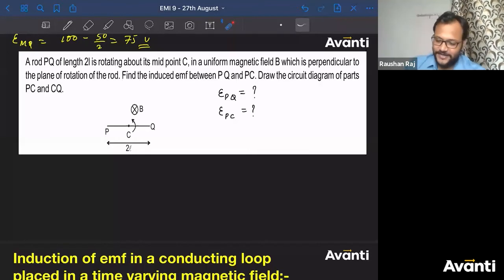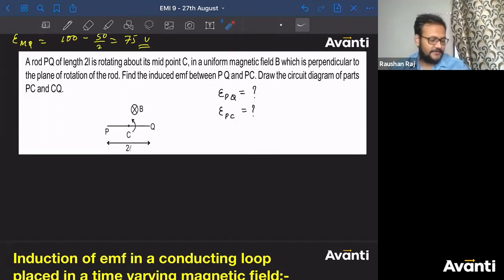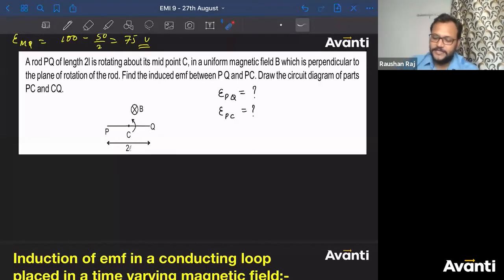चलिए आंसर करते हैं. Let me answer this for you. देखते हैं कितने लोगों का करेक्ट आंसर है. So let us solve this step by step. If I ask you about C and Q, tell me which point will have higher potential, C or Q? Yeah, so C. सबने C बोला, एक ने सिर्फ Q बोला है. See, to the right end of this C, this C is the pivoted end. About C, this rod will rotate. So out of C and Q, what will happen? C will have the higher potential.